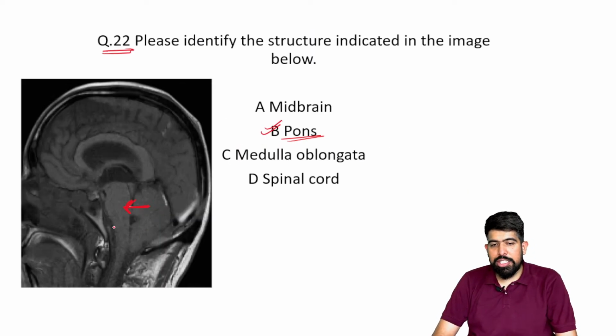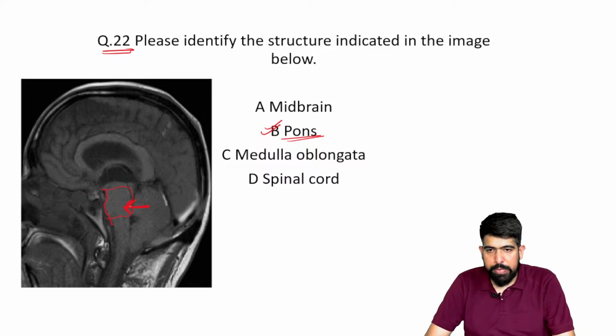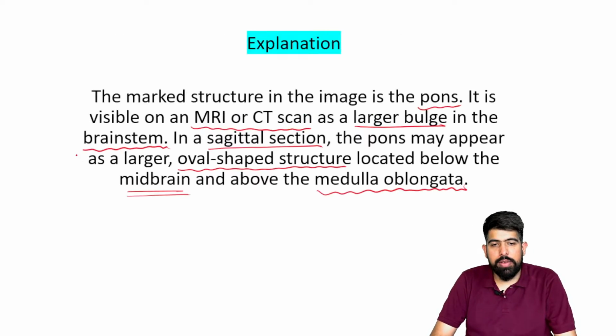So you can see this dilation. This dilation is your pons. Okay, very good.